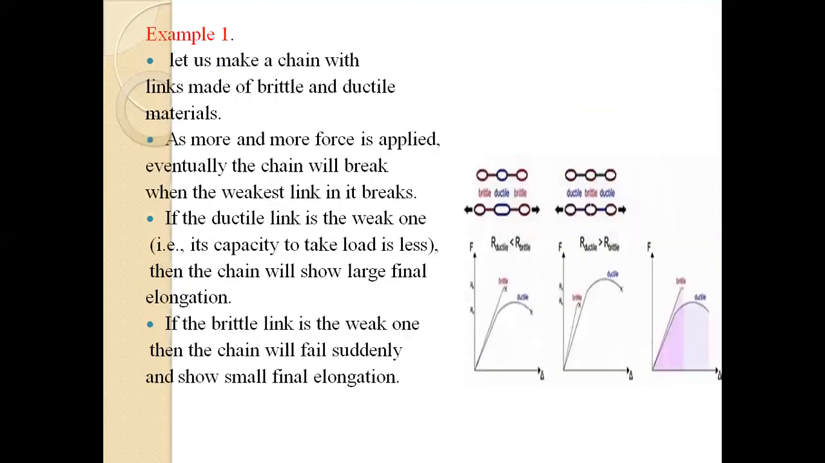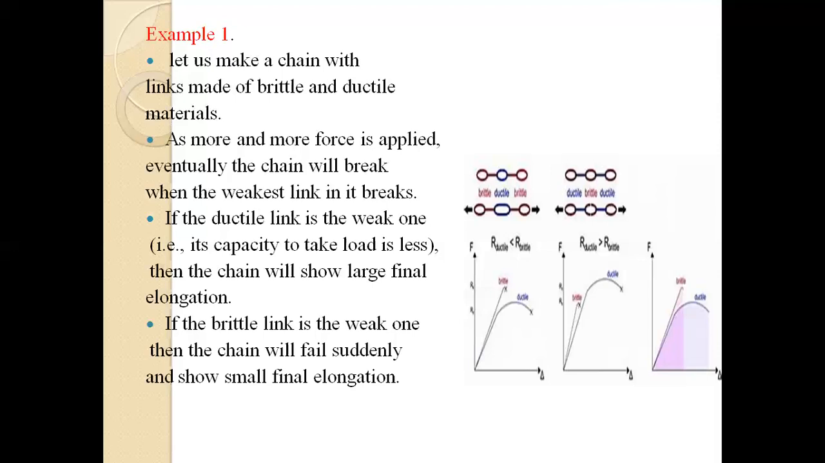Now, the second example that we have to study is the example of a chain. Let us consider chains made up of brittle and ductile material. Each of these links fails like the bars. Now hold the last link at either end of the chain and apply a force. Since the same force is being transferred through all the links, the force in each link is the same, that is F. As more and more force is applied, eventually the chain will break when even the weakest link in it